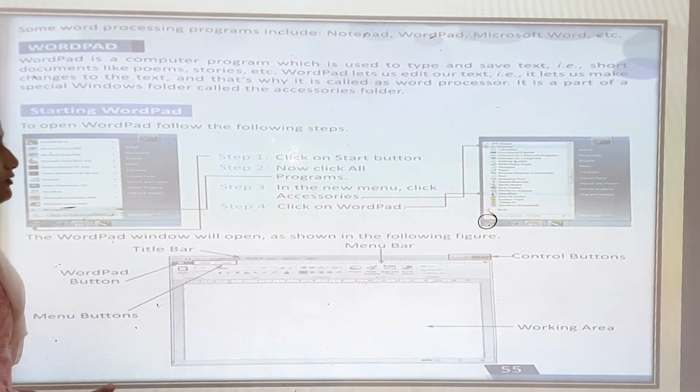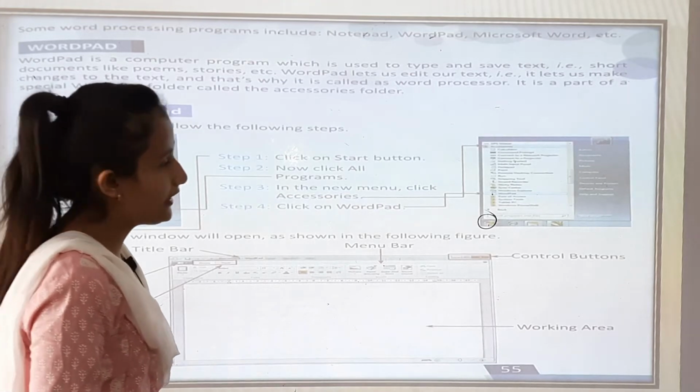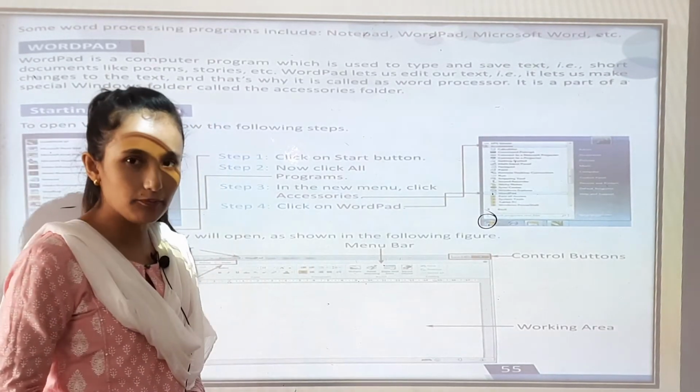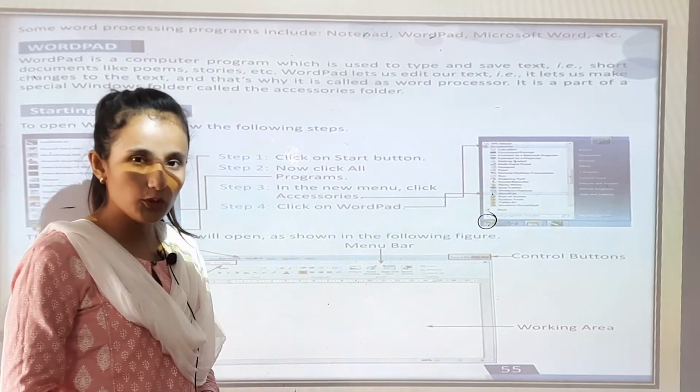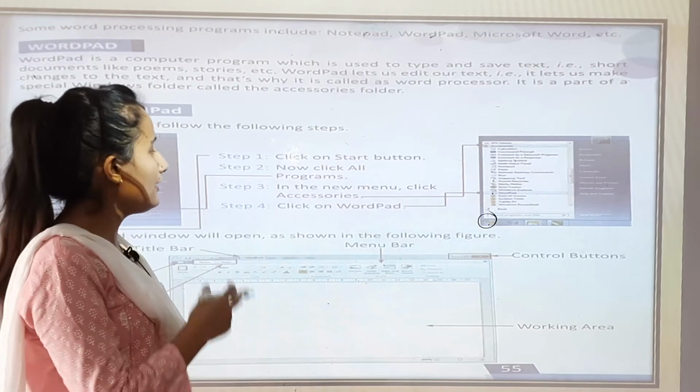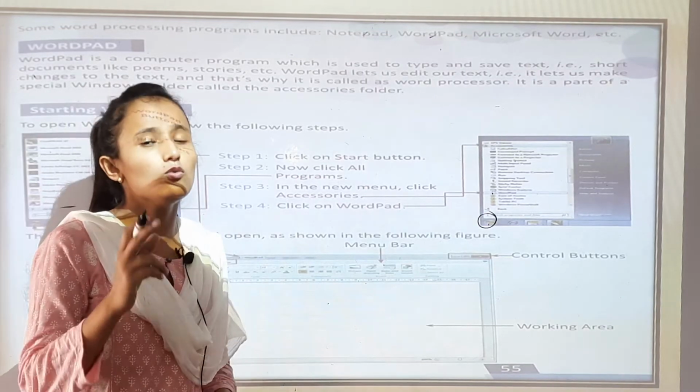Whenever you have to start writing anything, what is the first step? First you have to go to the Start button, then All Programs, third step Accessories, and last you have to click on Wordpad.